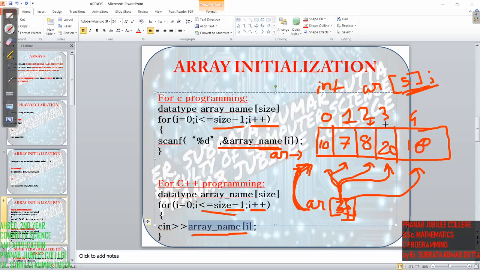As soon as I plus plus makes it 5, is 5 less than or equal to 4? No, so the array is complete. In this way also we can initialize the array. This is when the user initializes. Most of the time in programming we will use this format only. I hope you have got the idea of initialization, right?